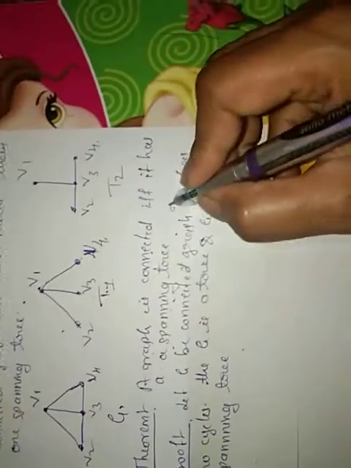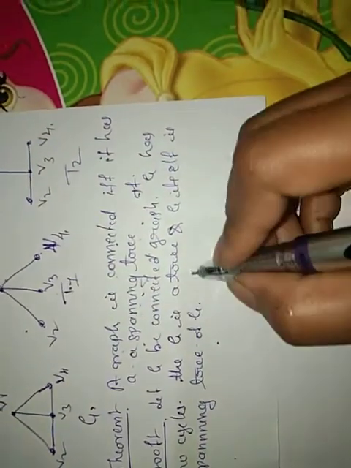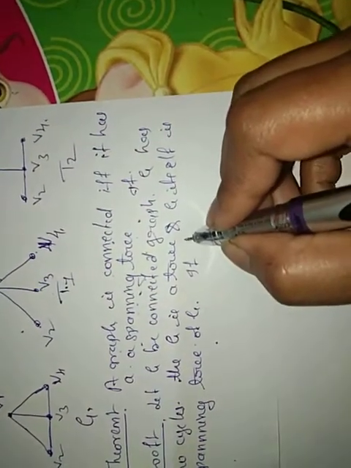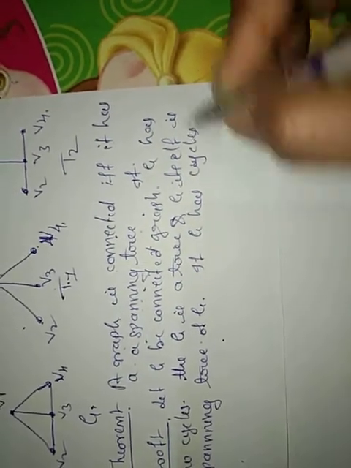Suppose G is a connected graph. If G has no cycles, then G is a tree. If G is a tree, then G itself is a spanning tree. So that is one way. First we assumed G has no cycle, then it is clear that G is a spanning tree.